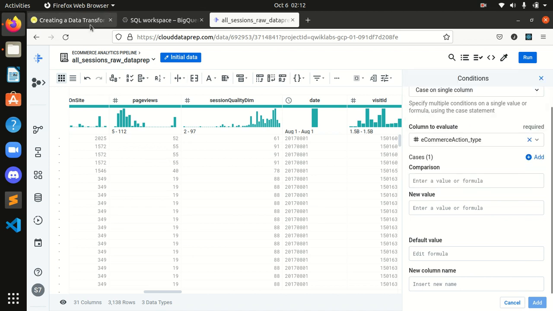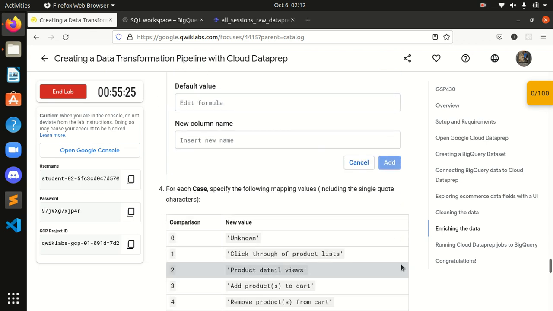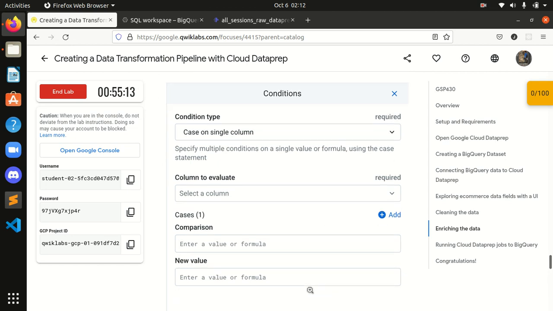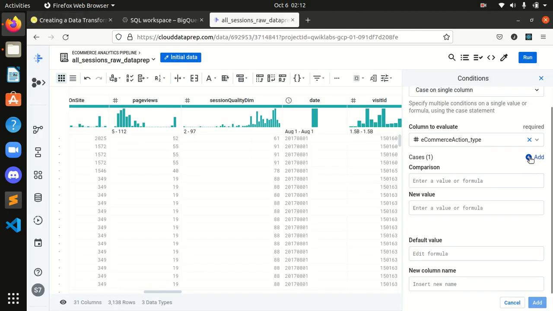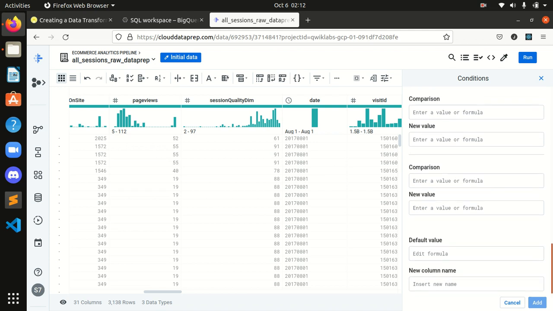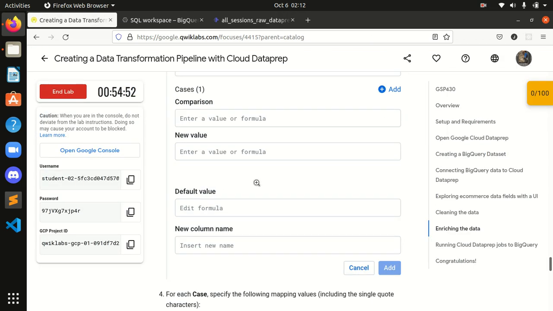Okay, here it is. Next to case 1, I have to click on this add button 8 times to create a total of 9 cases. How would it be 9 cases? Because 1 is already created. If we create 8 more, it would be 9 cases. So let's create 2, 3, 4, 5, 6, 7, 8, 9. Okay, guys, we have created 9 cases, and we're done with this.